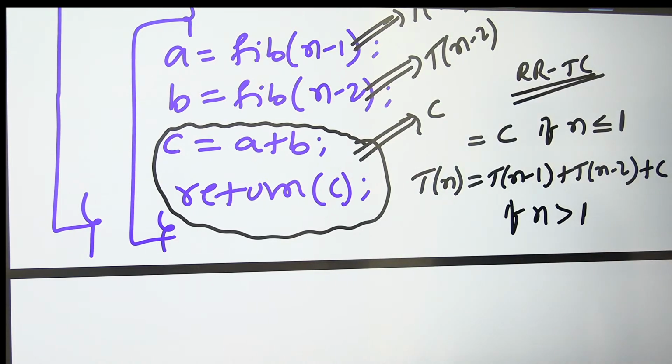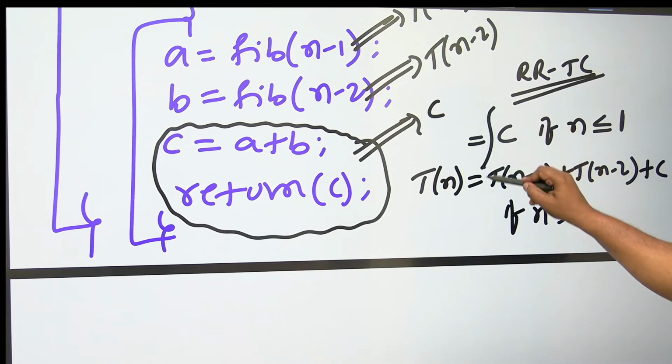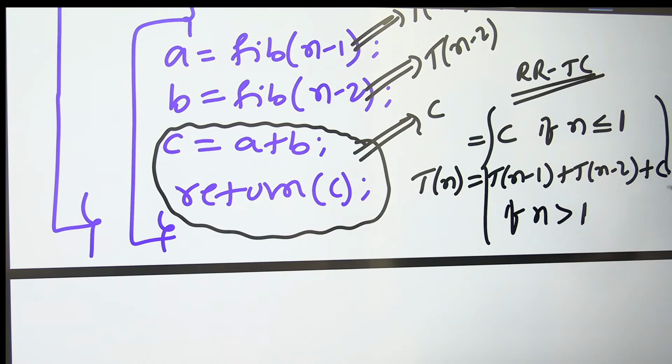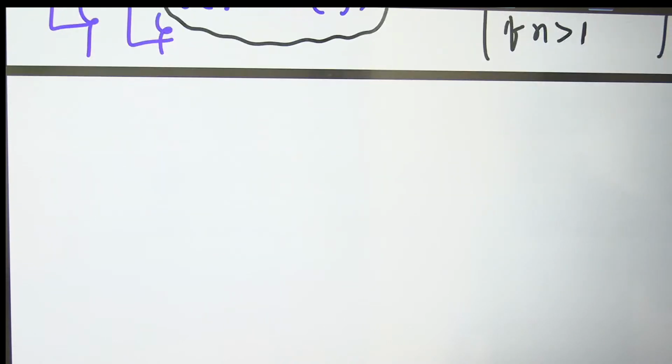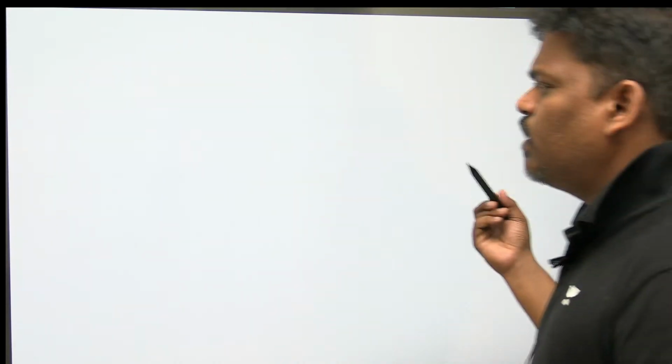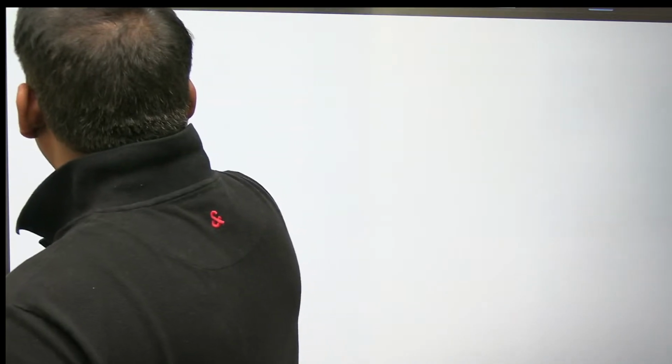Careful. It is the time complexity recurrence relation. Some people are asking, sir, you have written the time complexity recurrence relation, but how to solve it? You can solve it using the recursive tree method. Let me solve it now.